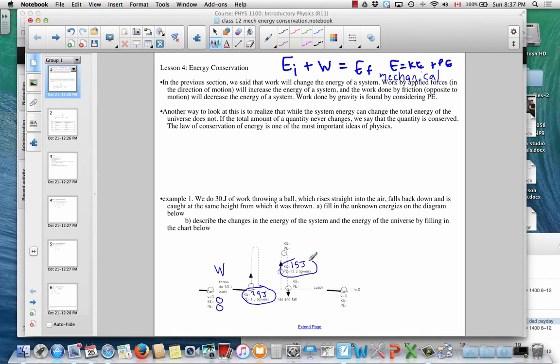Now this is just true for the middle free fall part of the motion. Up here at the top, it's going to stop, so there'll be no kinetic, so that means it's all got to be in potential form, 30 joules of potential. And then down here at the bottom, we're back down at the 0 of height, so there's no height energy, so there must be 30 joules of kinetic motion energy. So the total was 0, but then we did 30 joules of work and we increased the energy of the system. After that, there was no work done.